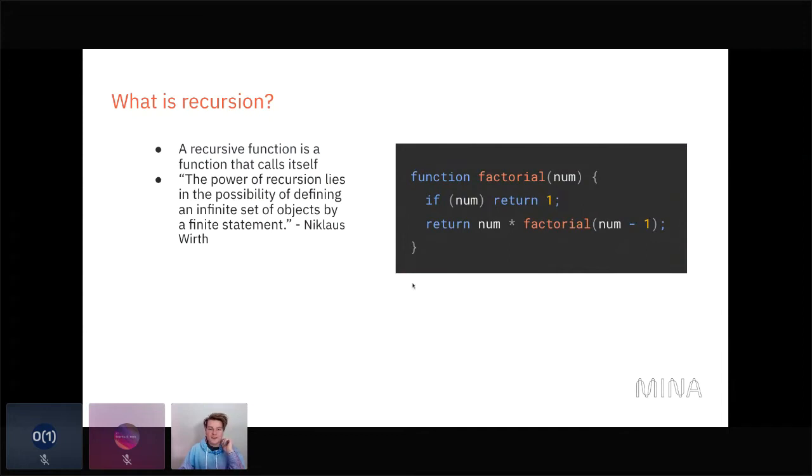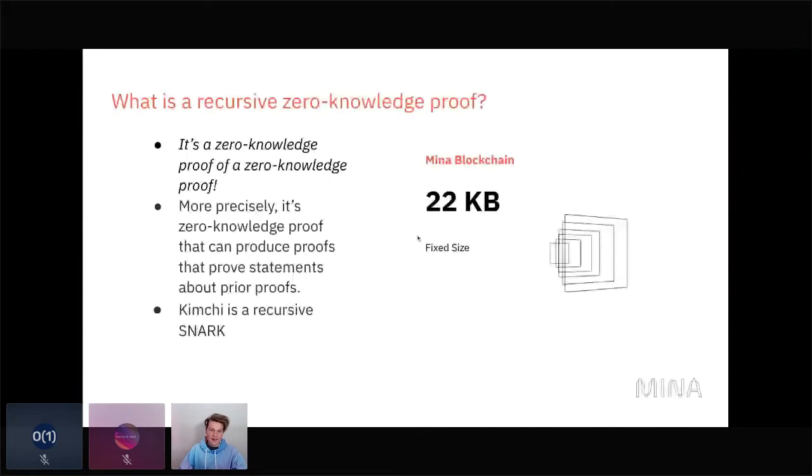So, what's a recursive zero-knowledge proof? Well, it's a zero-knowledge proof of a zero-knowledge proof. Or more precisely, it's a zero-knowledge proof that can produce proofs that prove statements about prior proofs. And this is how Mina stays 22 kilobytes. It validates all of the previous state by verifying. The previous state is stored in a zero-knowledge proof, or I guess the previous transactions. And so it validates all of these transactions by validating the proof of these transactions. And then it validates proofs of the additional transactions and then bundles all of that into a proof. And it does this over and over again.